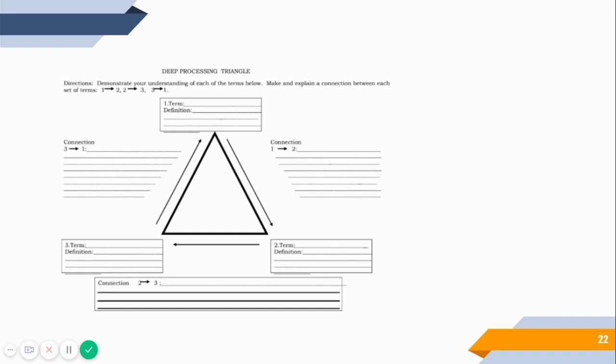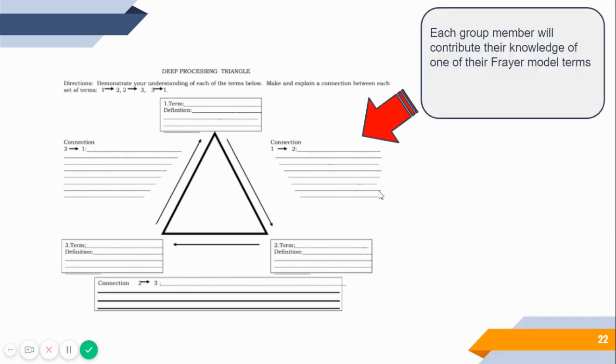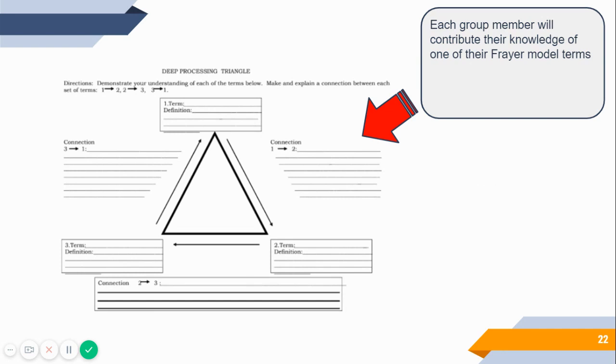Here is the template you and your small group should follow as you create your deep processing triangle. The goal here is to make connections between terms. Each group member will contribute their knowledge of one of their Frayer model terms. Use this graphic to create a Google Slides presentation.